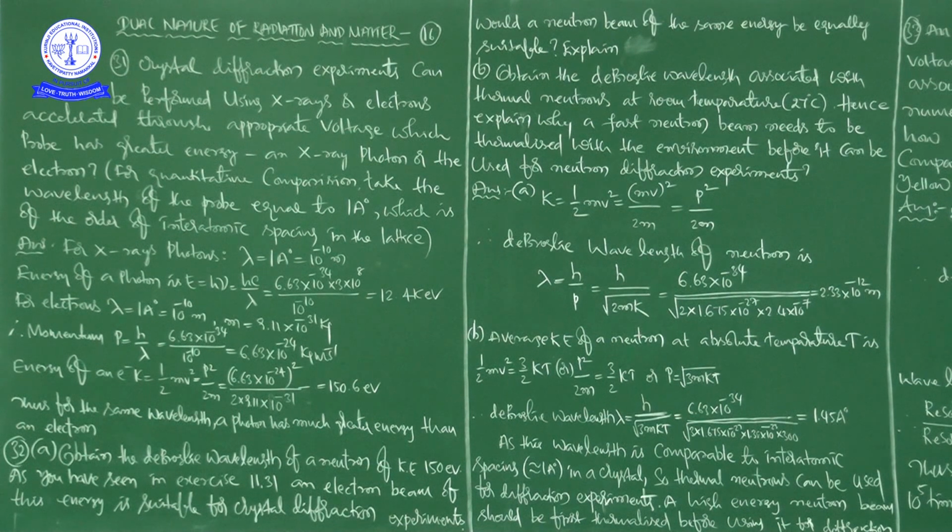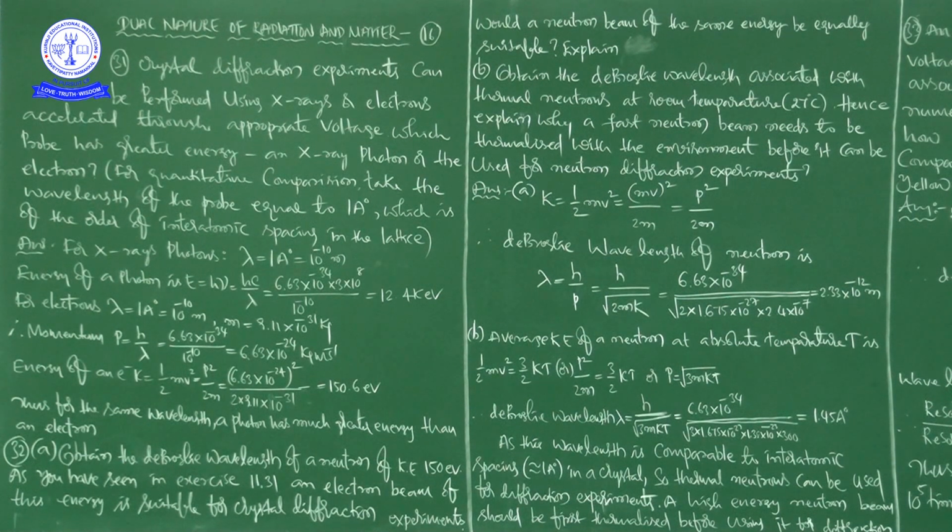And next, B. Obtain the de Broglie wavelength associated with thermal neutrons at room temperature, 27 degrees centigrade. Hence, explain why a fast neutron beam needs to be thermalized with the environment before it can be used for neutron diffraction experiments.